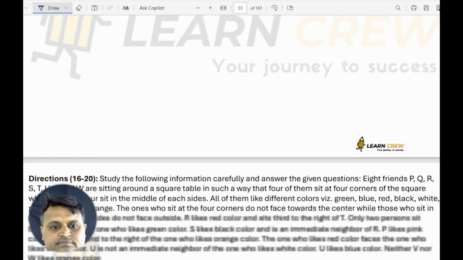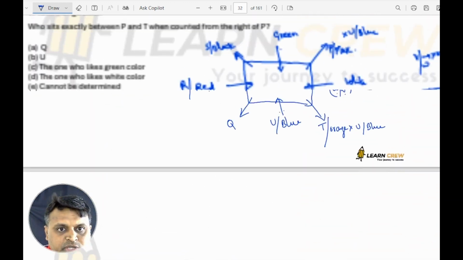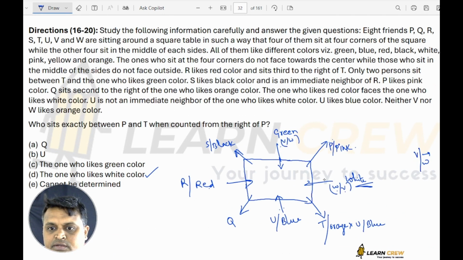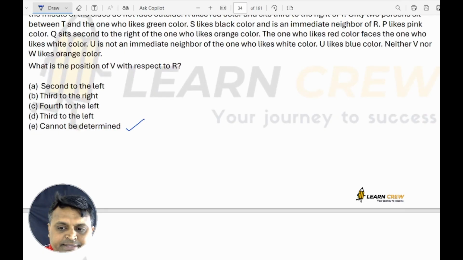Next. What is the position of V with respect to R? Because here V's position is not fixed. It can be either here or here. V's position is not fixed. So V with respect to R cannot be determined exactly. So the answer is cannot be determined.